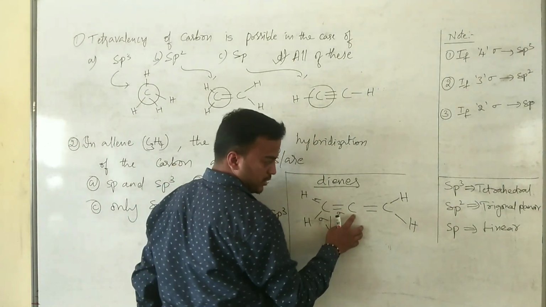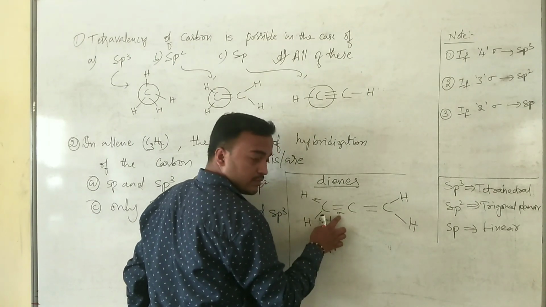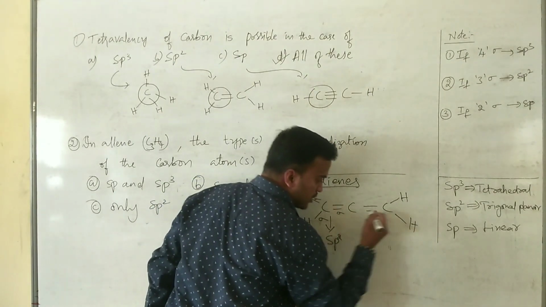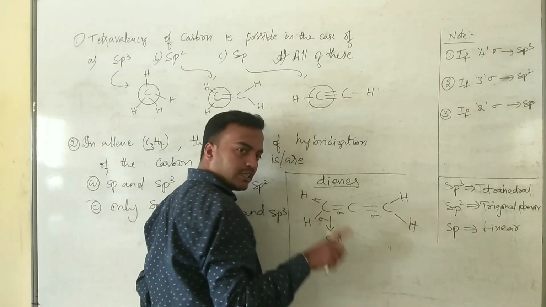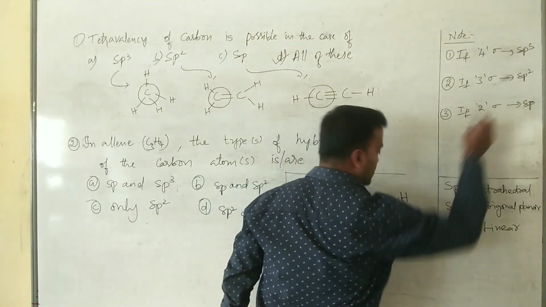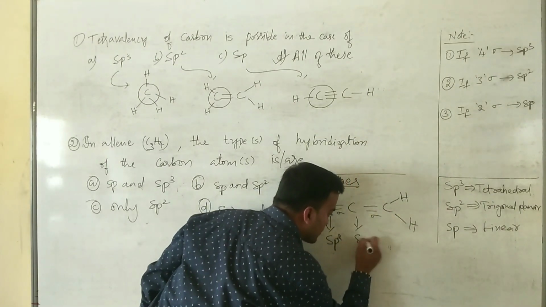Then for this carbon atom, 1 sigma bond and 1 more sigma bond. There will be a presence of 2 sigma bonds for this carbon. If the carbon contains 2 sigma bonds, there is nothing but sp hybridization.